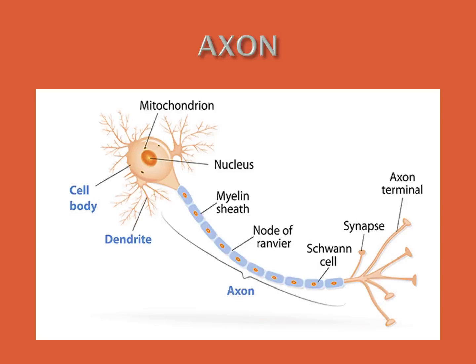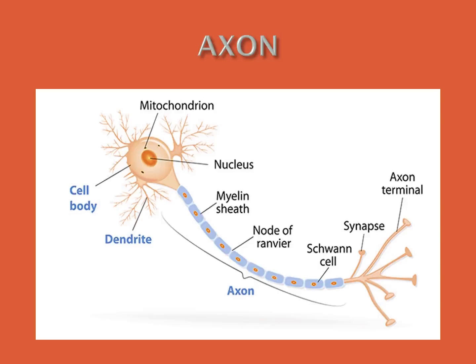The plasma membrane of the axon is called axolemma, while the cytoplasm is called axoplasm. The axon also has cytoplasm, just like the cytosol, and that cytoplasm's name is axoplasm.